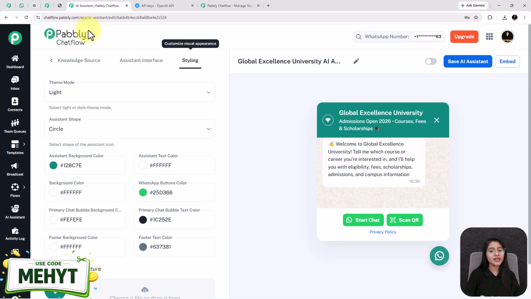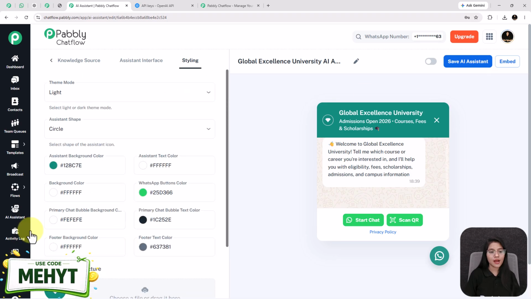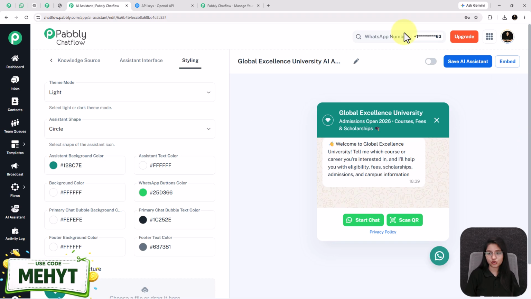After that, the styling. Here you can give style to your assistant by making changes in its themes, colors and shape. As it is looking good, I'm not changing it, but you can customize it from here if you want to. After that, just enable this toggle so that your assistant will become active and click on the Save Assistant button. So that's it. You have successfully learned to create an AI-powered WhatsApp assistant without any coding.